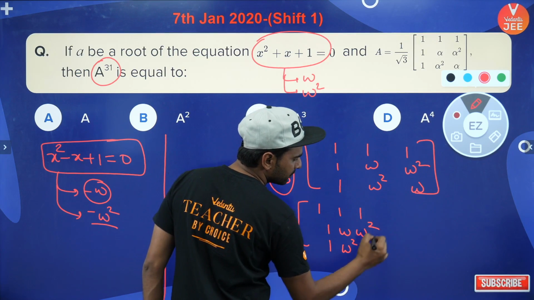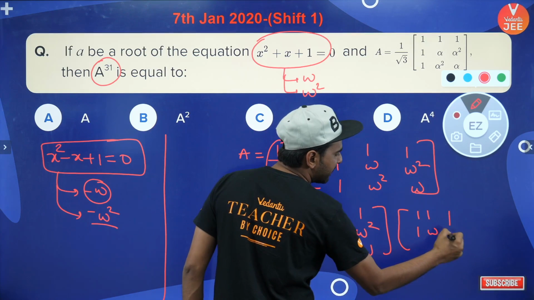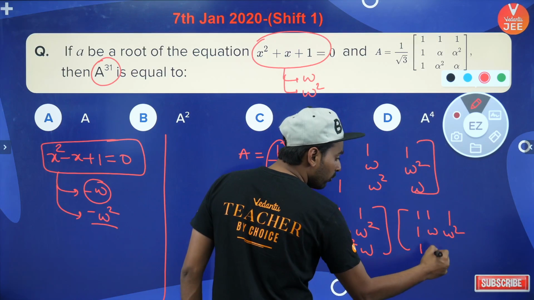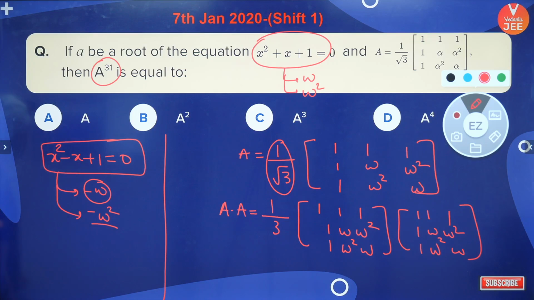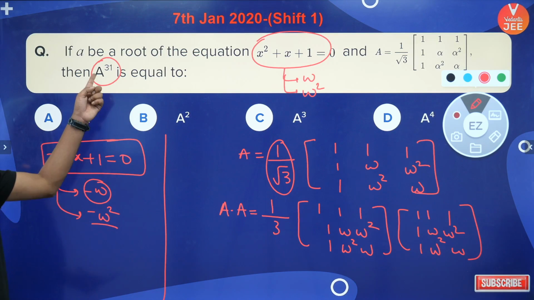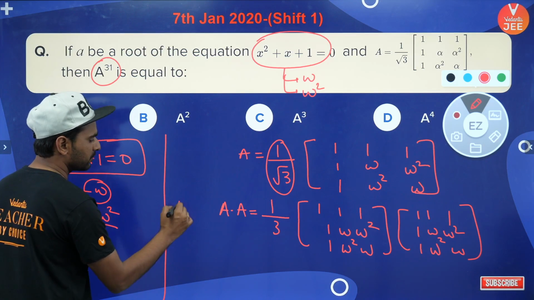and I can see that I will have this kind of thing coming. Okay, ऐसे ही फिर से लिख देंगे यार। Now if you multiply the two matrices you will always see something good happening. So don't ever stop कि सर इतना बड़ा मल्टीप्लाई करूंगा क्या, नहीं। Whenever the question is regarding the powers you should always try to find out a square first.